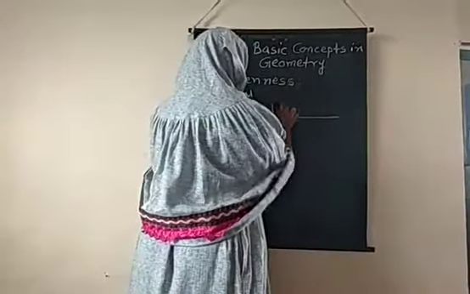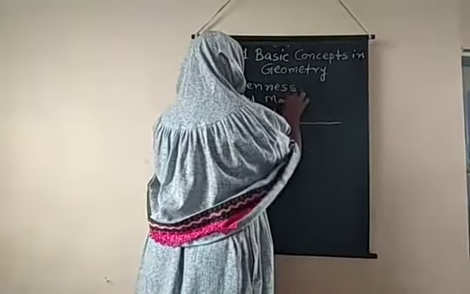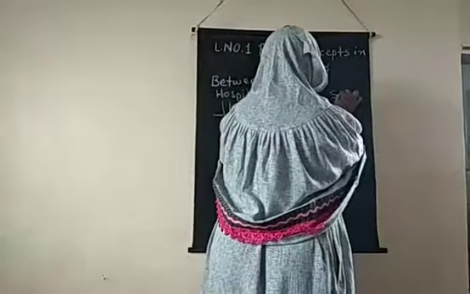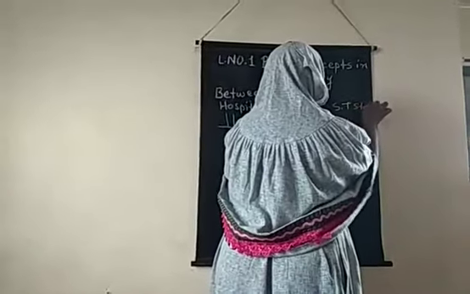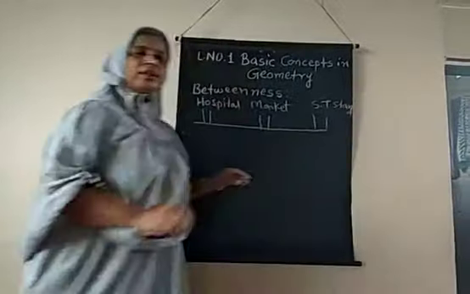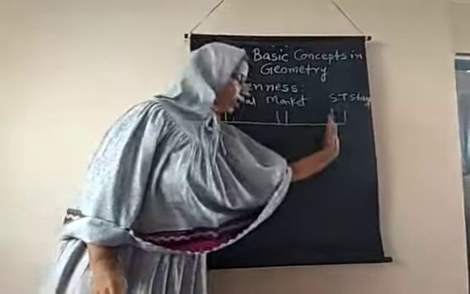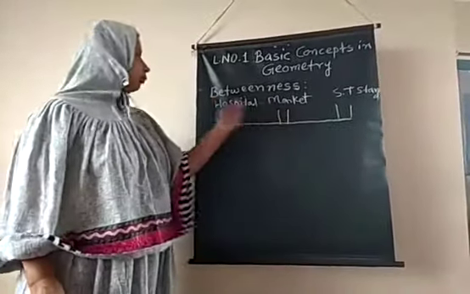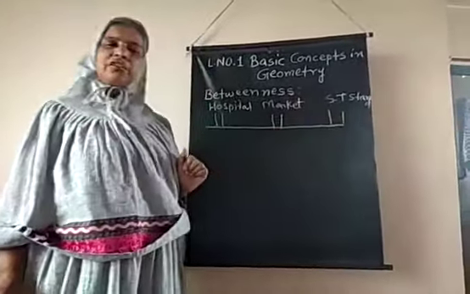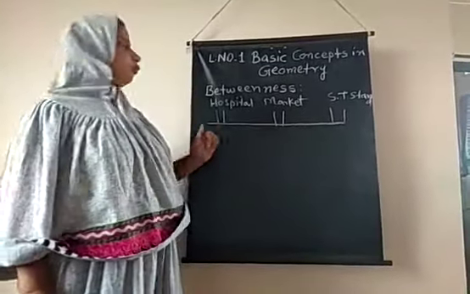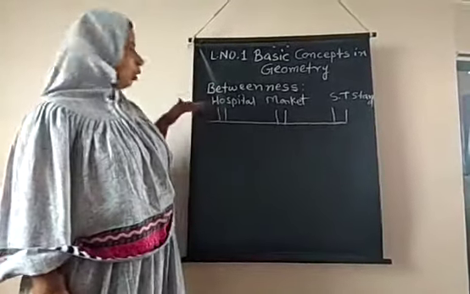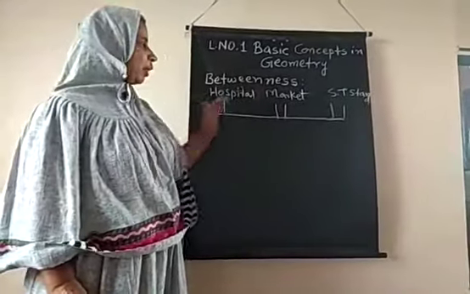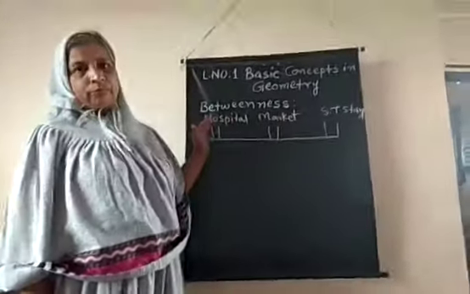here is a market, and here is the bus stand. Now if all these three are on one road only, in a straight line, then we can say that the market is between the hospital and the bus stand. So for betweenness, the given objects must be in a straight line.